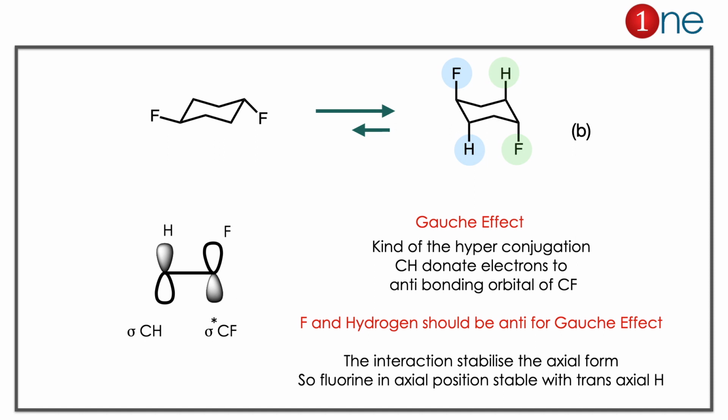Here fluorine substitution is more stable, it is called the Gauche effect. It's a new effect you should learn. It's a kind of hyperconjugation because C-H donates electrons to the antibonding orbital of C-F. It's a through space interaction, that's why you call it a hyperconjugation kind of effect. So fluorine and hydrogen should be anti to each other for the Gauche effect. So fluorine should be axial here. The interaction will stabilize the axial form, only fluorine is in axial form. So the axial form is stable in the case of fluorine. Here the concept you have to learn is the Gauche effect. The Gauche effect says that fluorine in the axial position is stable with trans hydrogen.